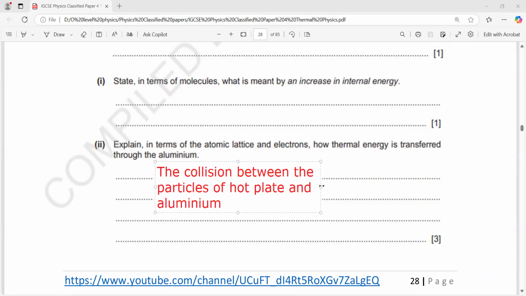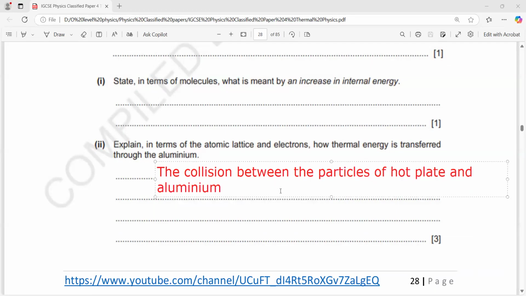The aluminium pan is placed on the hot plate, so when the particles of the hot plate collide with the particles of aluminium, they transfer energy.